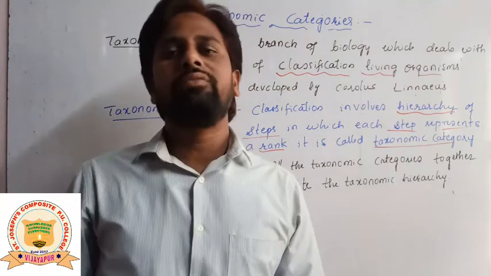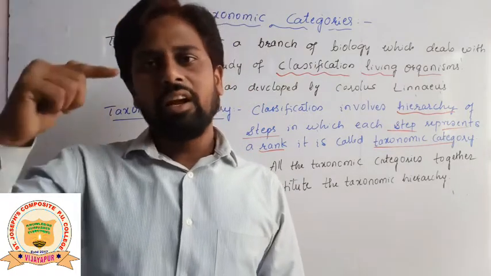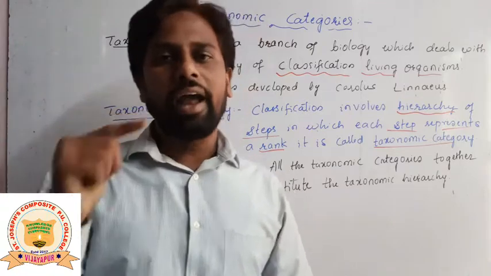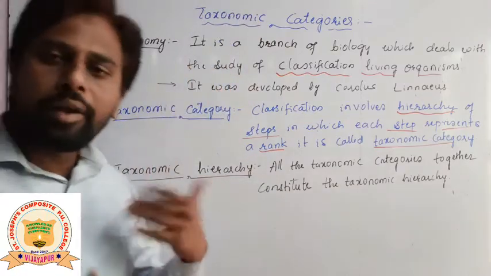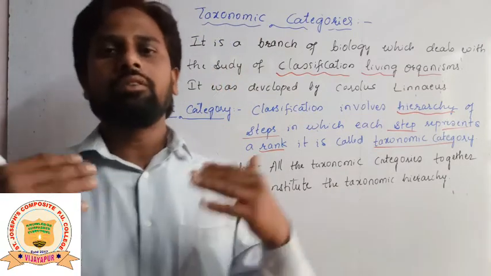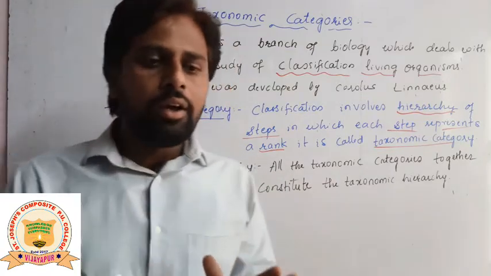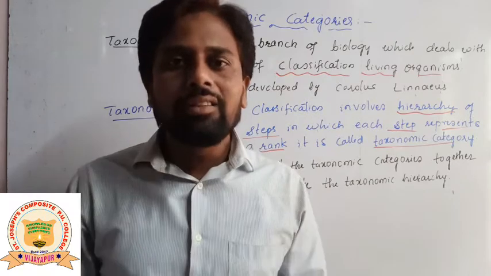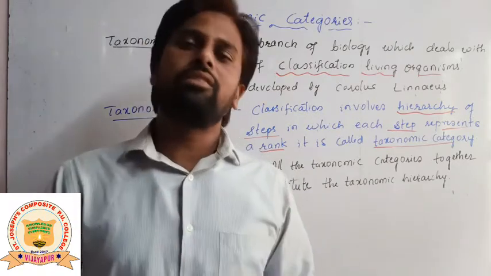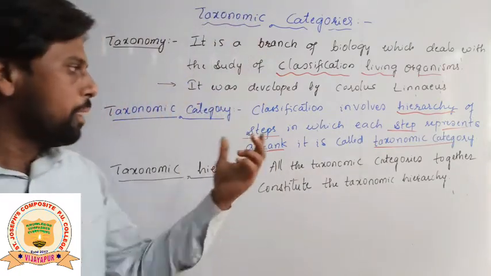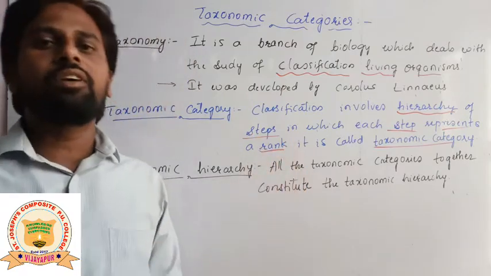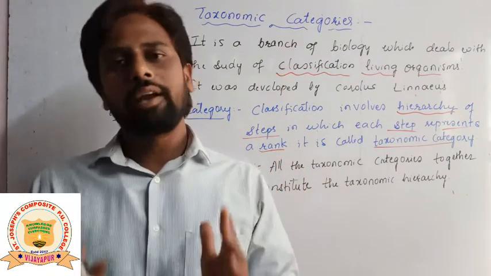Each rank is considered a taxonomic category, and these ranks are considered the units of classification.